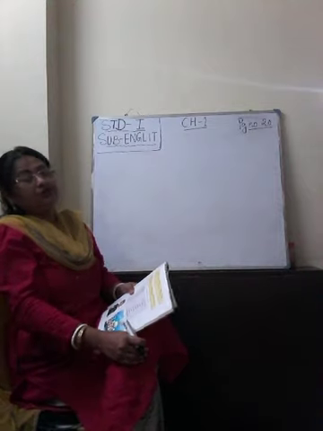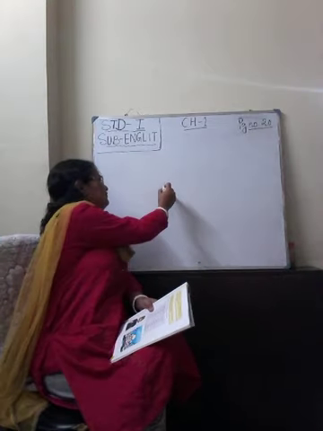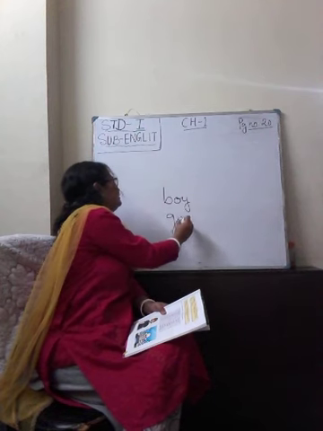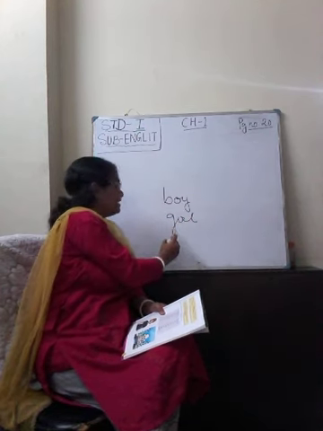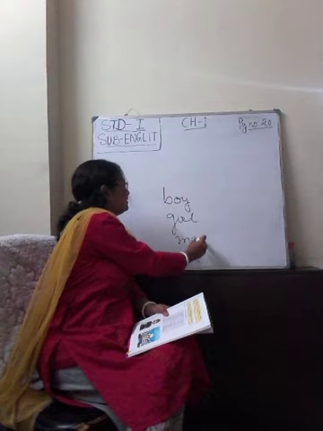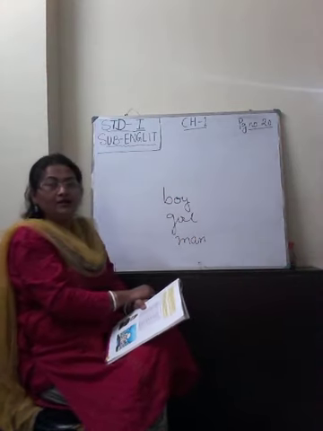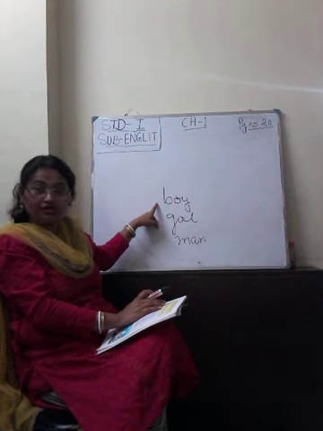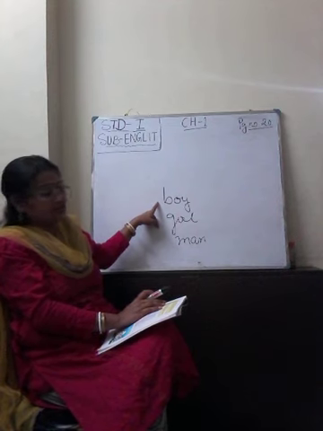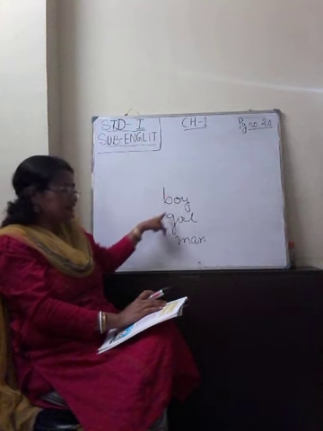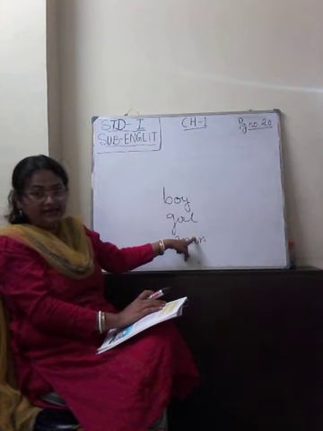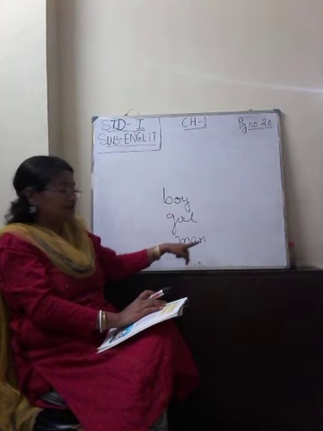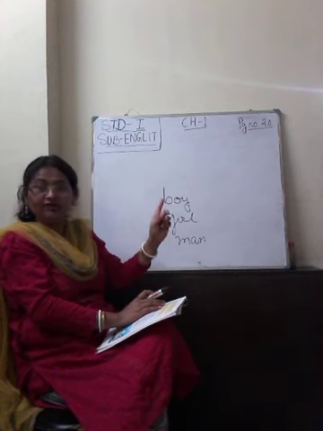Now I'll tell you. Common name. For example, if I say boy, girl, man, these are all common names because I am not specifying a particular boy. I am not talking about a particular boy. It may be any boy. When I say girl, it may be any girl. When I say man, man represents all the men in the world, isn't it?